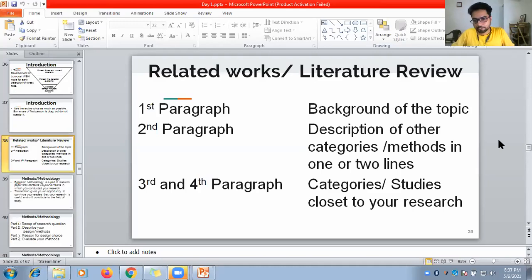Like in the last one year, whatever articles were published in that same area, have they got some citations or not? What does citation refer to here? Somebody else used your work as a part of their work, so work is being done in that field. That is how you will decide whether your topic is authentic, whether you will get recognition if you work in that field.